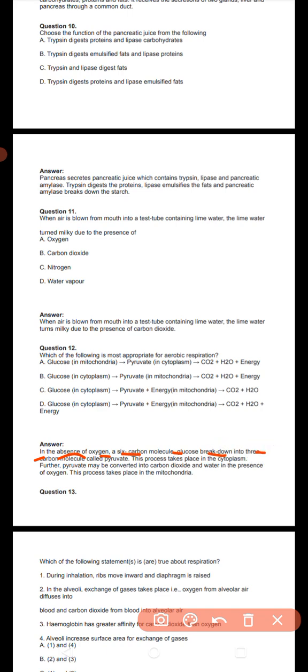In absence of oxygen, six carbon molecule glucose breaks down into the three carbon molecules called pyruvate. This process takes place in cytoplasm. Further, pyruvate may convert into carbon dioxide and water in presence of oxygen. This process takes place in mitochondria.